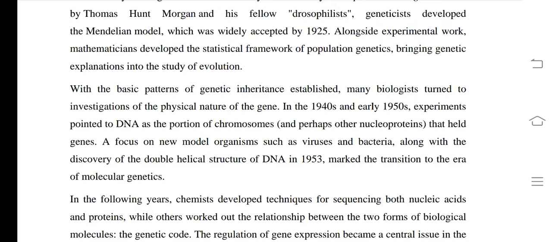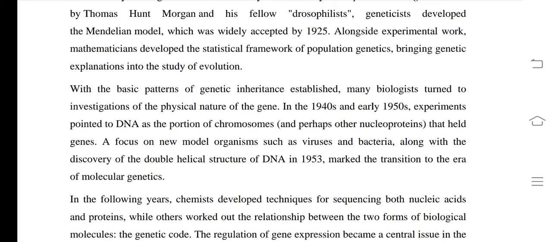As one type of part of chromosome, one type of portion of chromosome that holds genes, means the DNA, which is one type of part of chromosome having different types of genes. A focus on new model organisms like virus and bacteria, along with the discovery of the double helix structure of DNA in the year 1953, marked the transition to the era of molecular genetics.